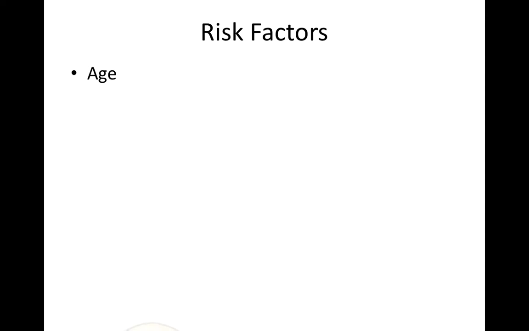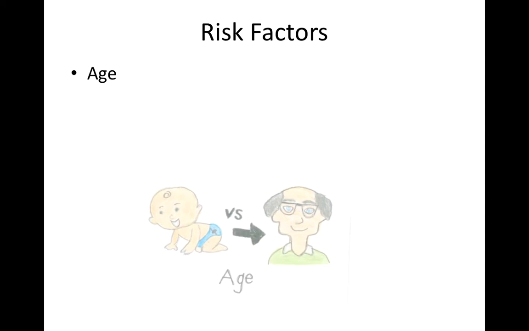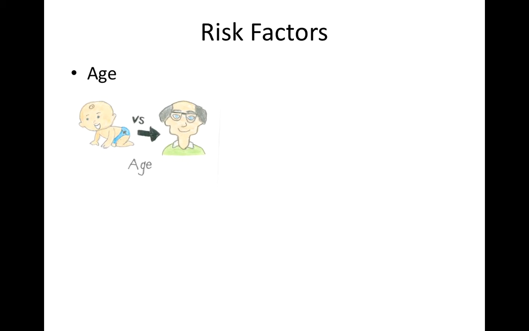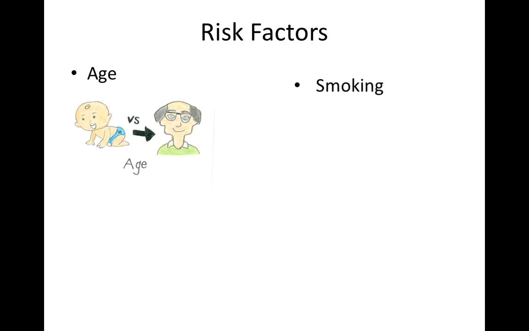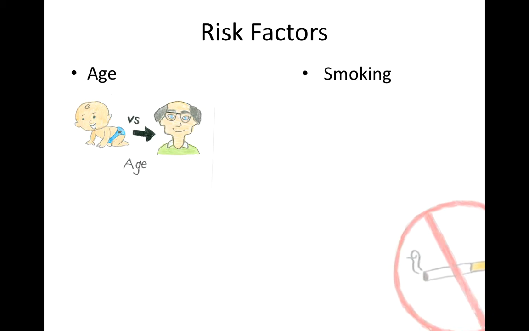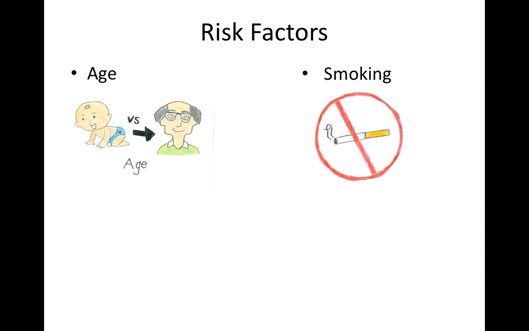Risk factors. Some risk factors associated with Crohn's disease include age. Although it can occur at any age, it affects young people between the ages of 15 and 30 most often. Cigarette smoking is considered to be the most controllable risk factor to developing Crohn's.